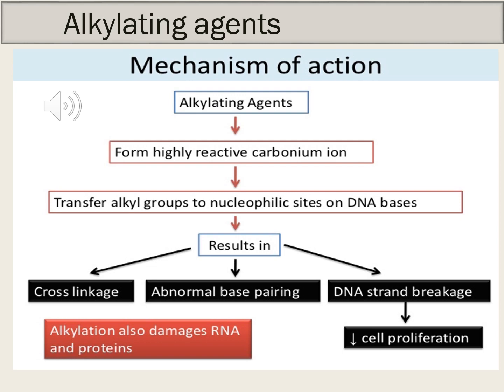Because of the excess addition of these alkyl groups to the DNA, it results in cross-linking of DNA, abnormal base pairing in the DNA, and finally the DNA strands will be broken down. Because of that, cell proliferation will decrease. So in this method, the alkylating agents are affecting the DNA. Apart from that, they also have the capacity to affect the RNA and proteins. In the previous slide, we have seen the action from DNA to RNA and proteins. So if DNA is affected, ultimately RNA and the proteins are not formed properly.